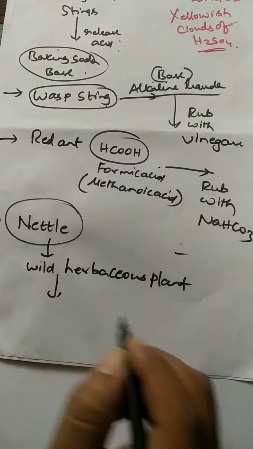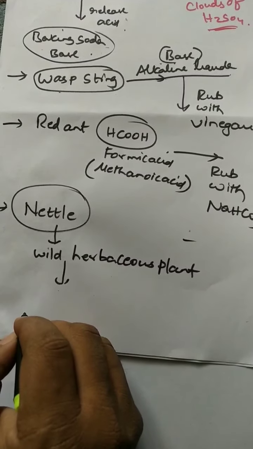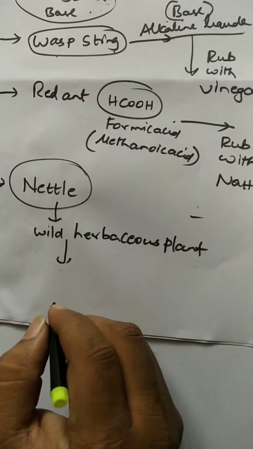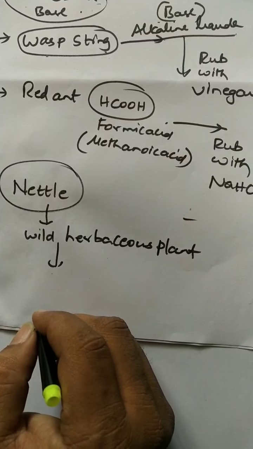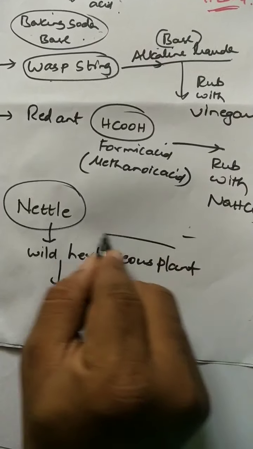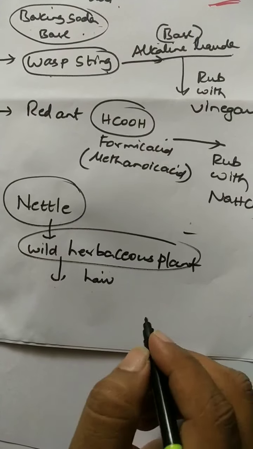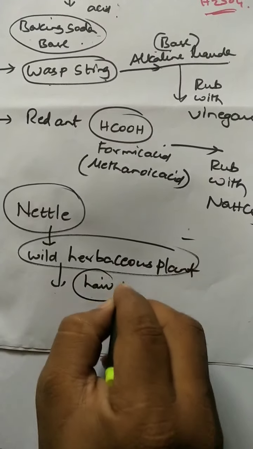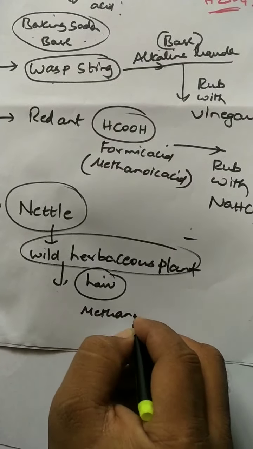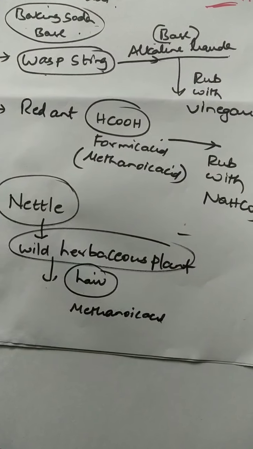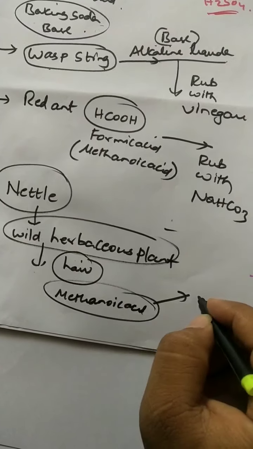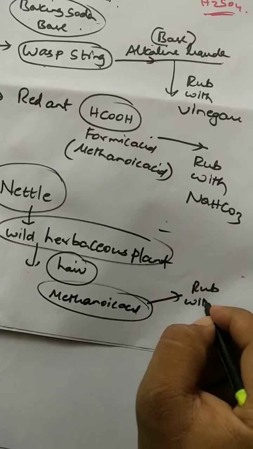Suppose a person touches the nettle leaves. See these nettle leaves, they have some hair on them. The stinging hair of nettle leaves injects methanoic acid into the skin of a person, causing burning pain, right? So what acid is released? Methanoic acid, and this methanoic acid causes a burning sensation. To avoid the burning sensation of methanoic acid, you have to rub with sodium bicarbonate